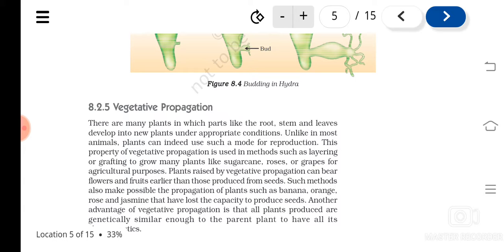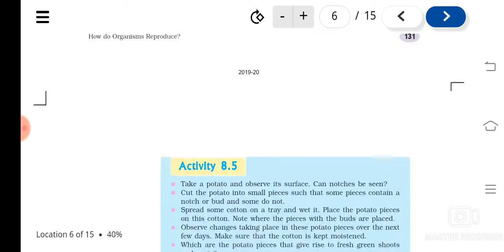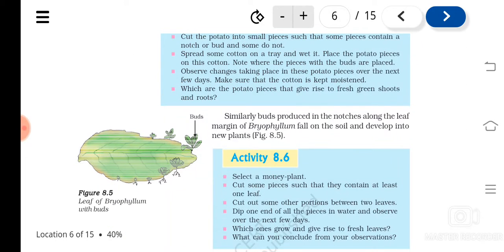Another important advantage of vegetative reproduction is that the plants produced will be genetically similar, because in sexual reproduction we have already seen that variation can occur, isn't it? So if we collect the seeds from a high yielding plant, it's not sure that the next generation grown from the seeds will have the same quality, because they are genetically different due to variation occurring during sexual reproduction.